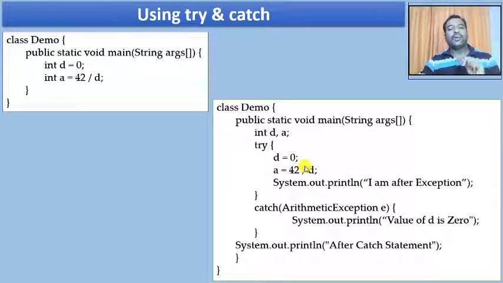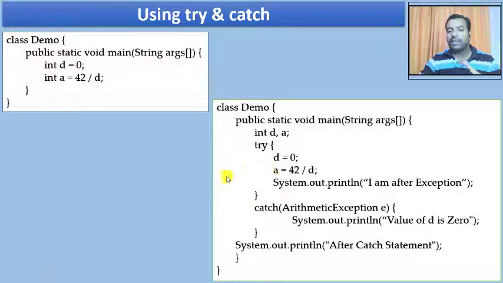On occurrence of this exception, the try clause creates an exception, an ArithmeticException, and this exception is immediately thrown to the catch clause. The control was here, and immediately it has been transferred to the catch clause. This means the control had not executed this statement, and this statement will not be executed.